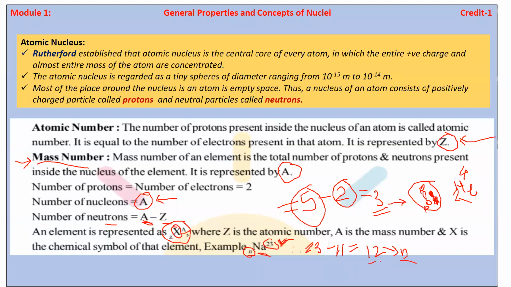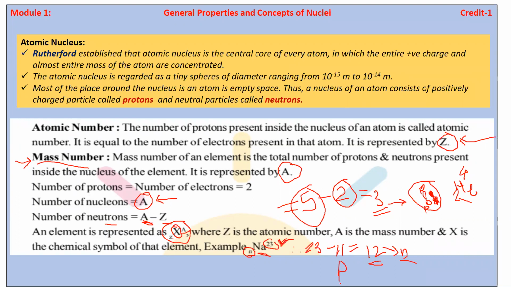According to the definition of the mass number, it is how many protons and how many neutrons are present inside the nucleus. Here the mass number is 23 and the neutrons are 12, which means the protons are 11.